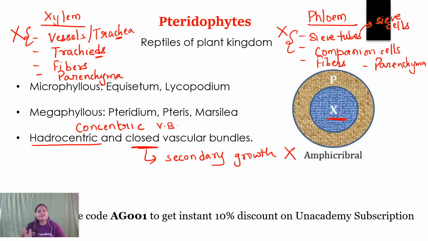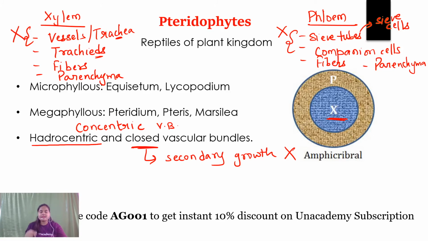Okay, so we have seen that the plant body of pteridophytes is completely differentiated. It contains vascular bundles. The type of vascular bundle is concentric, where two concentric rings are present. Xylem is present in the center, surrounded by the phloem, therefore heterocentric. Vascular cambium is absent, therefore secondary growth is also absent. Pteridophytes also do not contain all the components of the xylem and phloem.